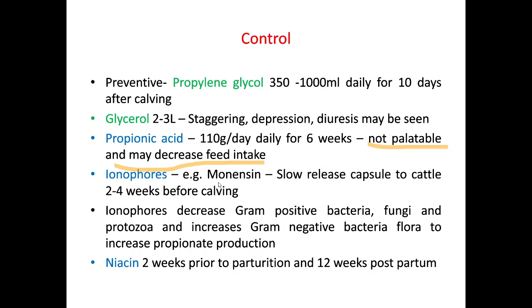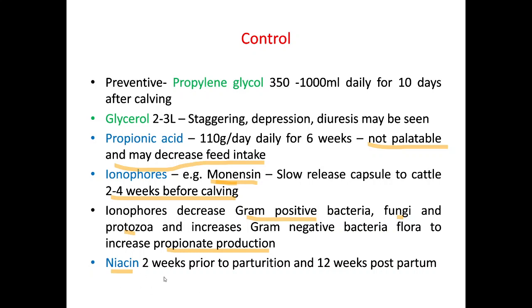Then there are some ionophores like monensin. What ionophores do is decrease the gram-positive bacteria, fungi, and protozoa in the rumen, and increase the gram-negative flora. So there is an increase in propionate production. If you increase propionate production with the help of ionophores, this propionate can act as a source of gluconeogenesis, and the animal's glucose level can be maintained. Under the ionophores there is monensin, a slow release capsule, which you can give to cattle 2 to 4 weeks before calving, right? So these ionophores can be tried.